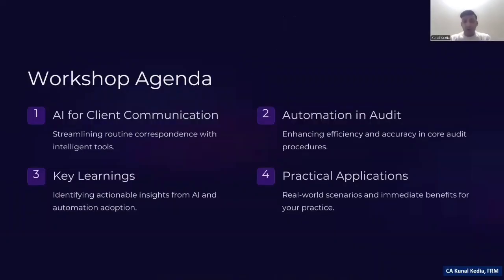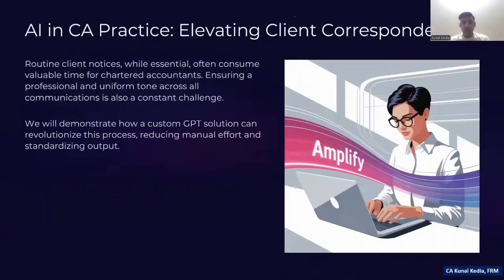Let's begin with a very common pain point, client communication. As professionals, we spend a lot of time in drafting emails, notices, or responses to income tax or GST or other relevant authorities. Every notice requires precision, compliance, and a professional tone. But repeating this task every single time consumes hours and hours. This is where AI tool comes in. So to demonstrate, we'll be using tools like ChatGPT and Lovable, which I'll come to.